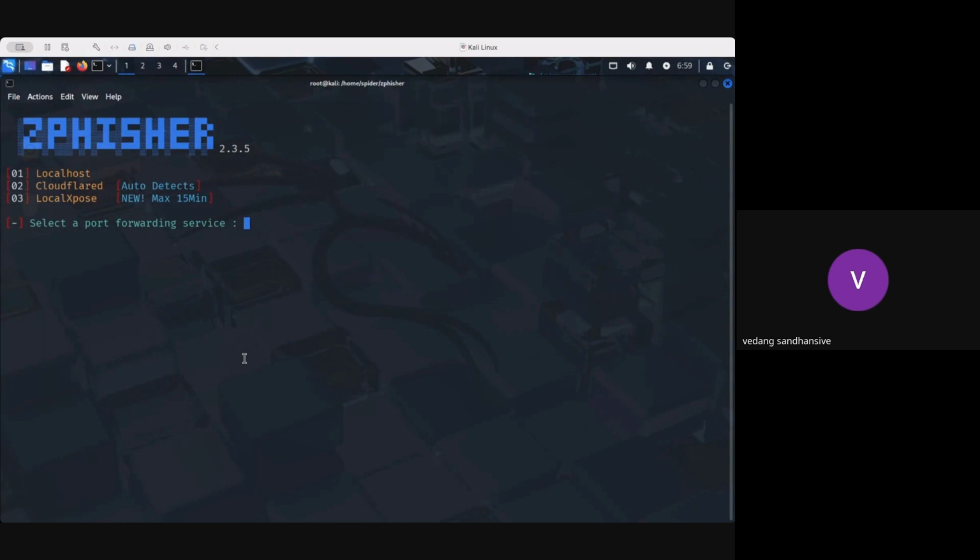We can see here, we can host this particular phishing link on our localhost. We can also host it on Cloudflare, where it will help us to put this particular link on the internet. Now, there are two things. We can put it on a private network, or else we can put it on a public network. Whenever a hacker wants to steal your information, they will obviously go on the public network, right? But right now, we are going to understand it on a private network first, or else we can also see it on Cloudflare. So we can go with Cloudflare.